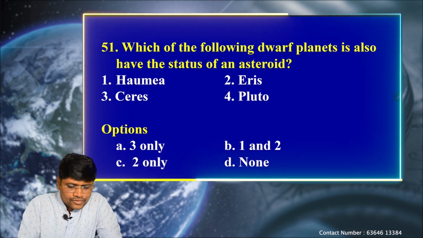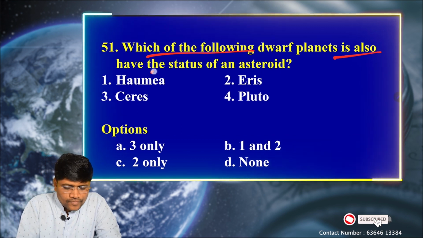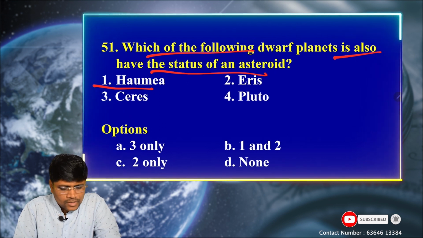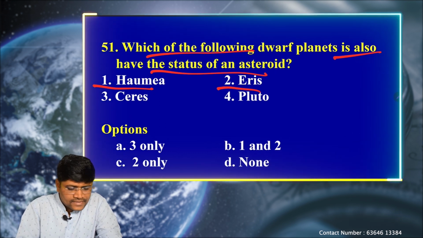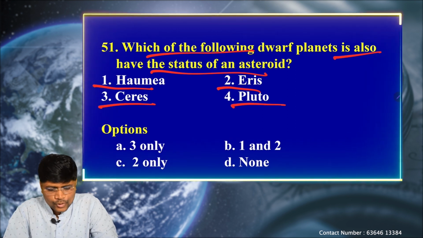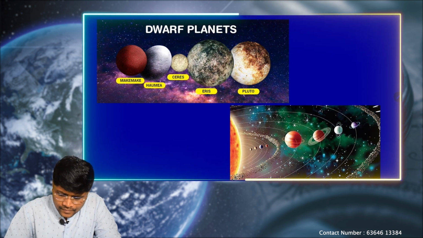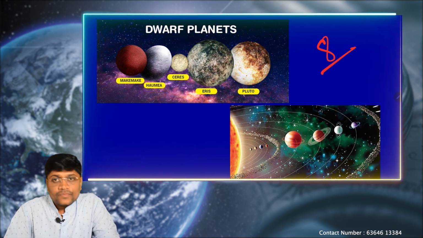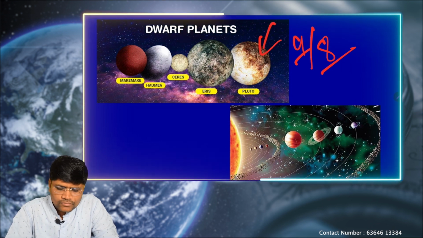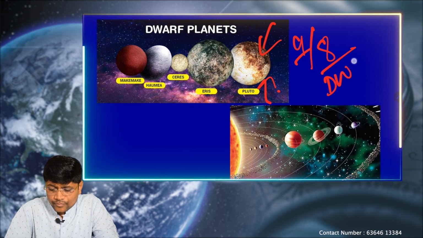The first question, 51: Which of the following dwarf planets also has the status of an asteroid? We have option 1 Haumea, 2 Eris, 3 Ceres and 4th one Pluto. Let's see the discussion. In our solar system we have 8 planets. Before that we had 9 planets. So Pluto is now removed from the status of a planet and is categorized under the dwarf planets.